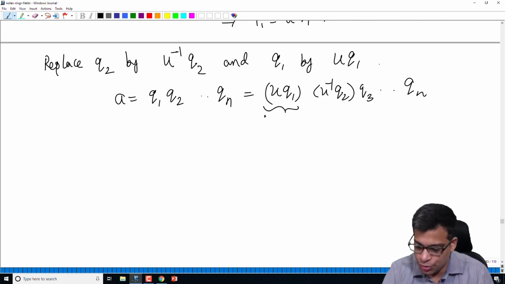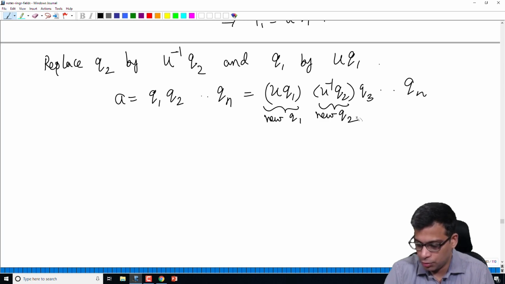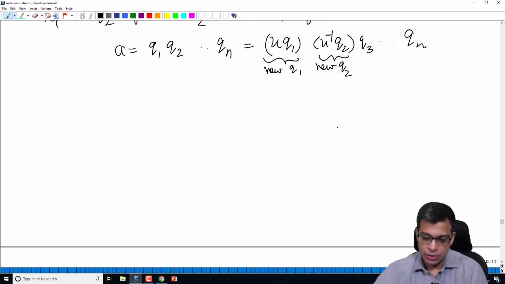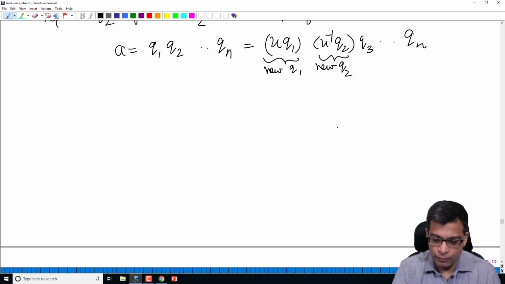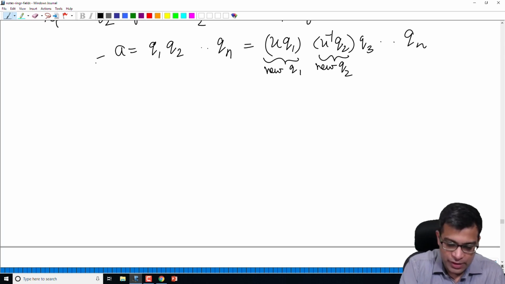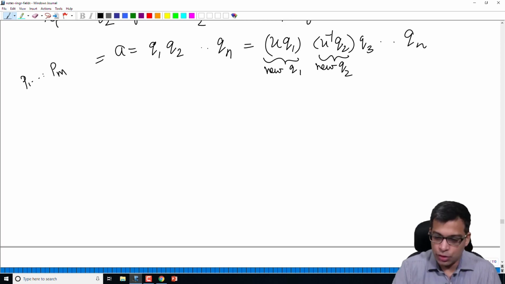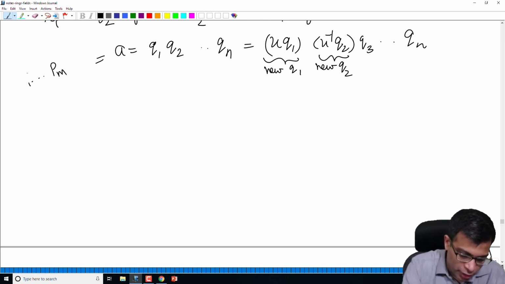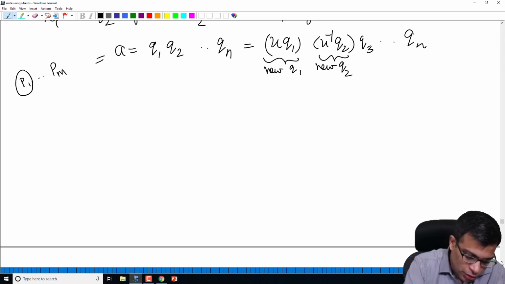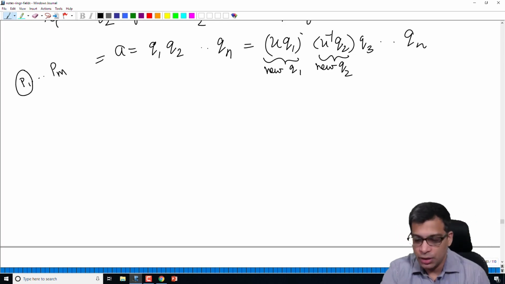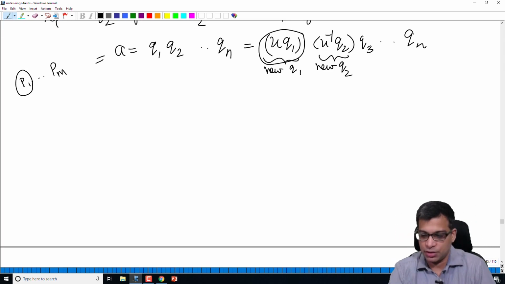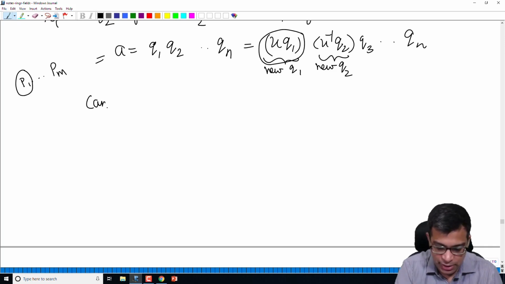I am just calling this the new q1 and this the new q2. And we know that a also has the other factorization, p1 through pm. So now p1, the first term in this factorization, is the same as the first term in this factorization. So we can cancel this.